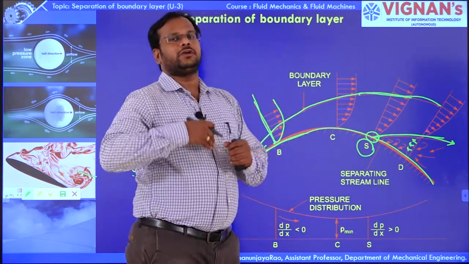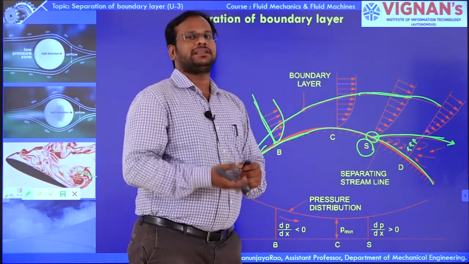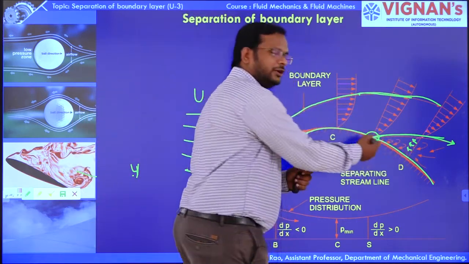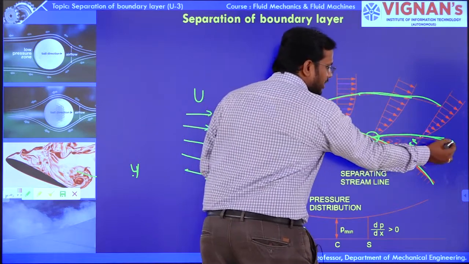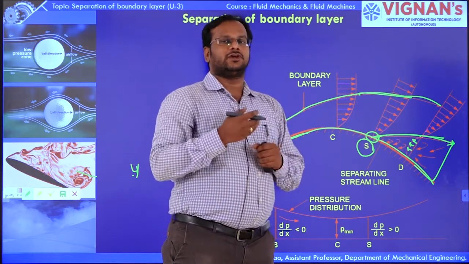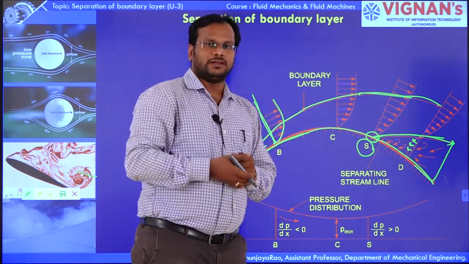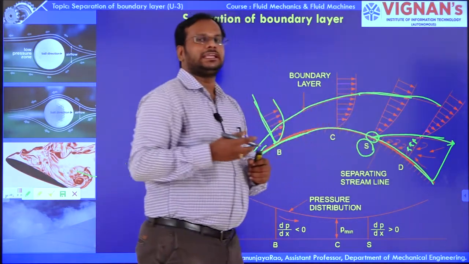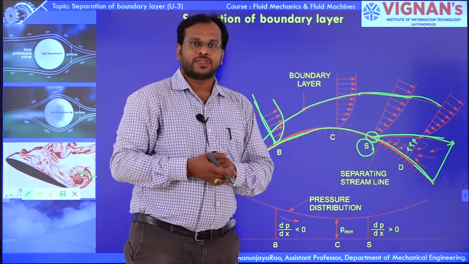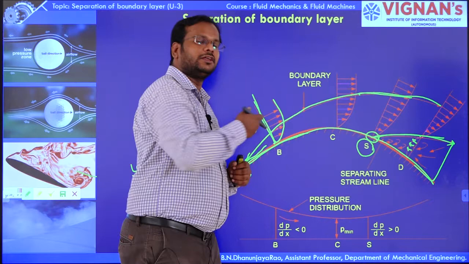That negative velocity gives rise to the formation of eddies, which will increase the pressure of the fluid. Here the velocity is going to be reduced, and in this region there is a chance of formation of more eddies. Those eddies will increase the pressure of the fluid, which will definitely have an adverse effect on the object and enhance the fluctuations on the object.